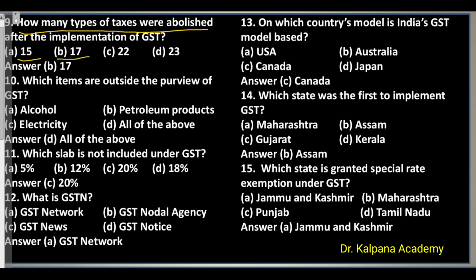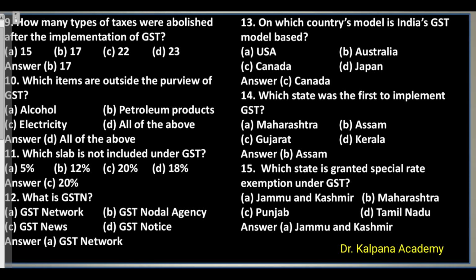B. 17. C. 22. D. 23. Answer. B. 17. Question 10. Which items are outside the purview of GST? A. Alcohol. B. Petroleum products. C. Electricity. D. All of the above. Answer. D. All of the above.